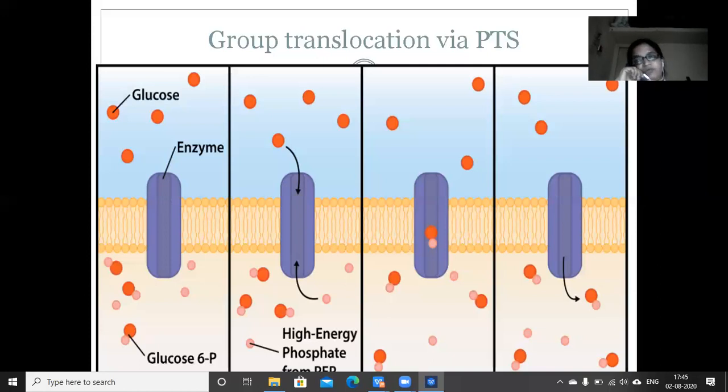What nutrient is being transported here? It is glucose. In what form is it transported into the cell? In the form of glucose 6 phosphate. That is, there is a chemical modification. So the two points we have studied about group translocation are fulfilled in this diagram. This is the best diagram to represent the group translocation mechanism.